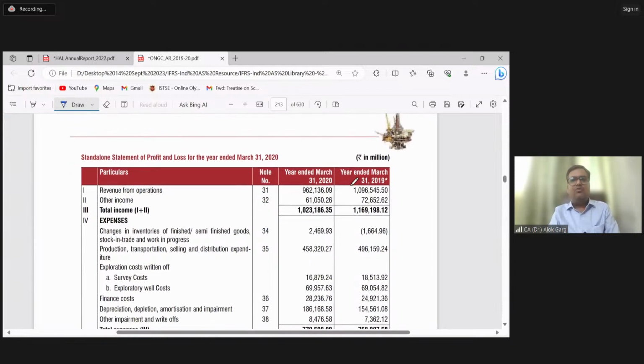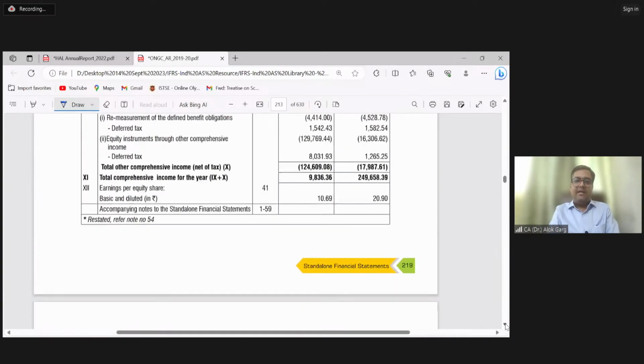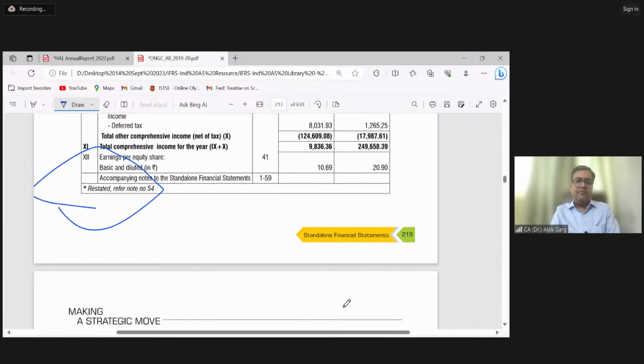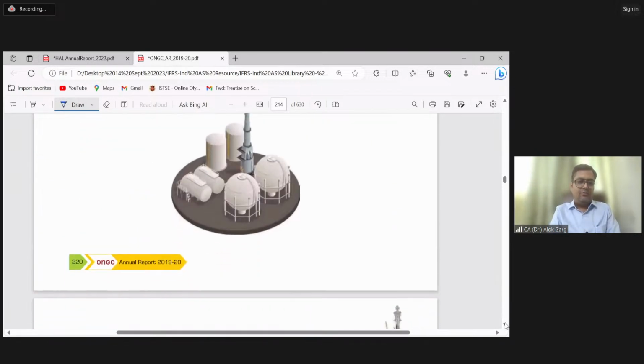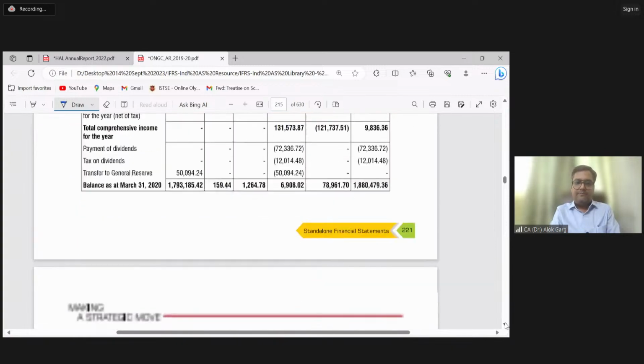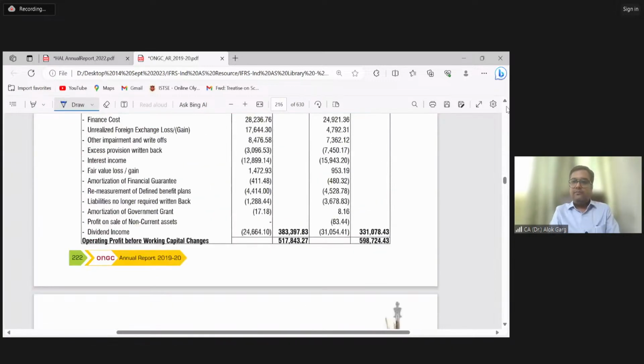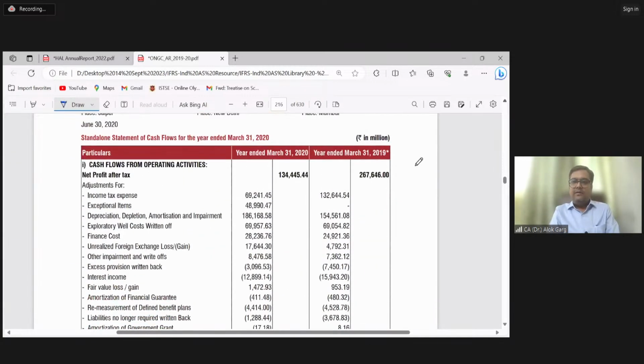In the P&L, there is no third P&L because there is nothing called an opening of the P&L. The balance sheet can have an opening date, but the P&L cannot, because P&L balances are not carried forward. You can see a star mark in the last year P&L. Why? Because again, this last year comparative is also restated. In the cash flow, again, there is a restated cash flow. You can see a star mark in the last year cash flow statement as well.